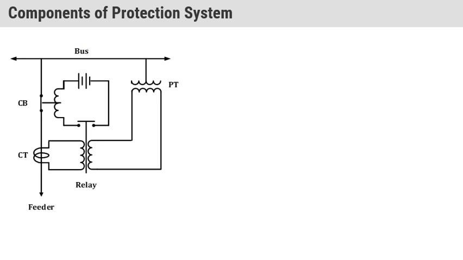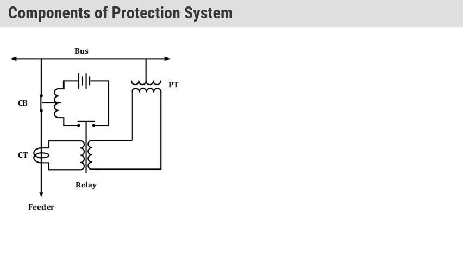So these are the components of the protection system. Now these are important points for this subject. Up to now we have seen some examples for power system 2, where we calculated many examples for symmetrical and unsymmetrical faults. This was only for a basic understanding of why different types of relays are there in a protection system.